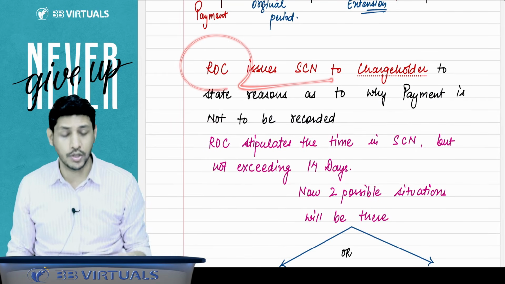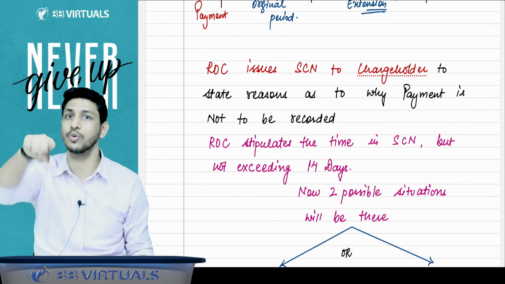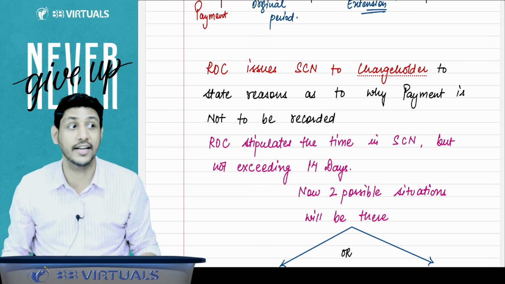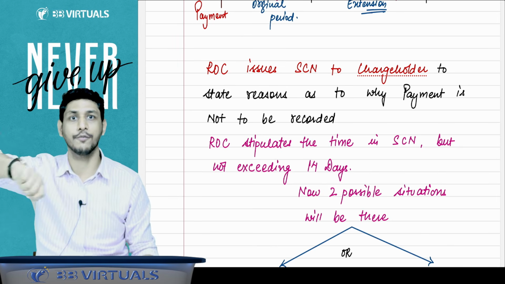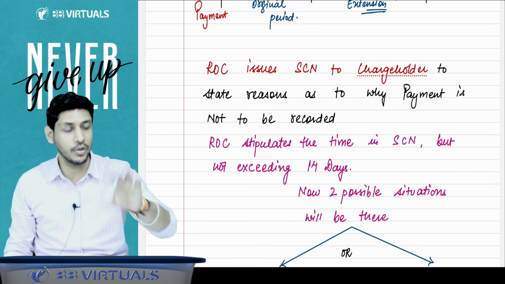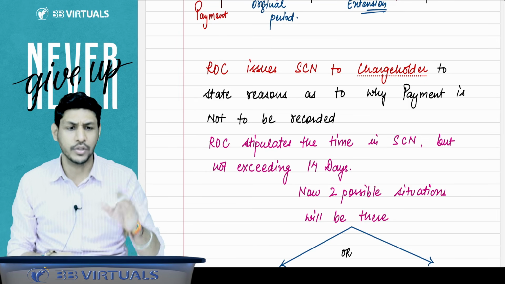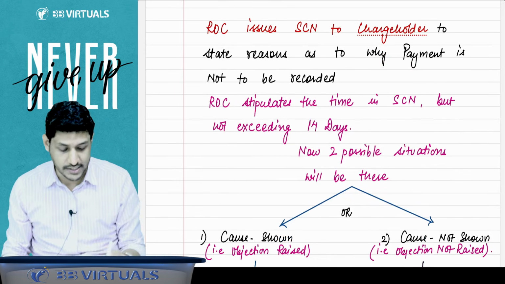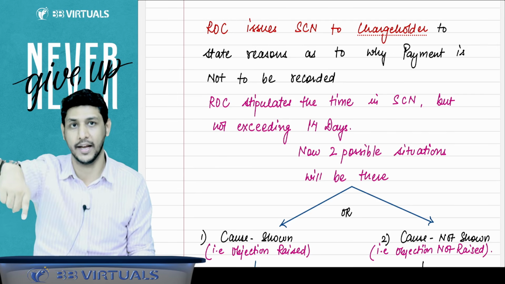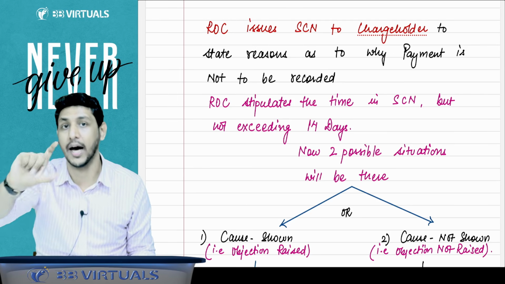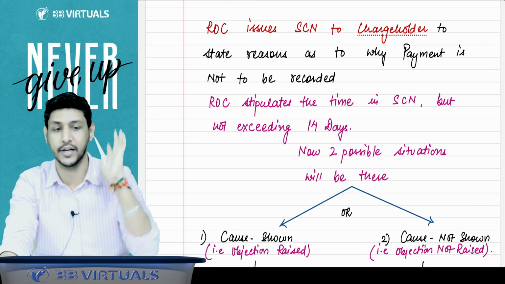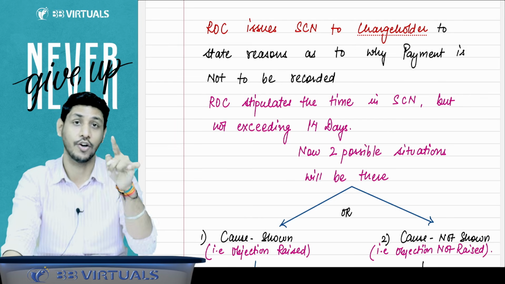Now ROC will issue a show cause notice to the charge holder, to the lender, and ask the lender that the company is coming to us and saying that they have paid you the money. You just confirm whether your money is received or not, whether your loan is repaid or not. Then only we will release this charge. ROC will stipulate the time period in the show cause notice within which you have to reply, and that time period shall not be more than 14 days.